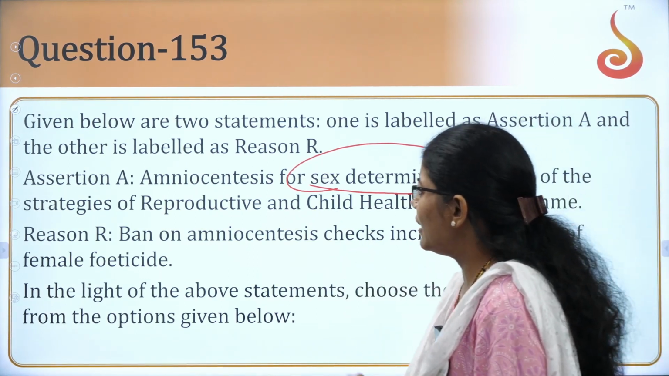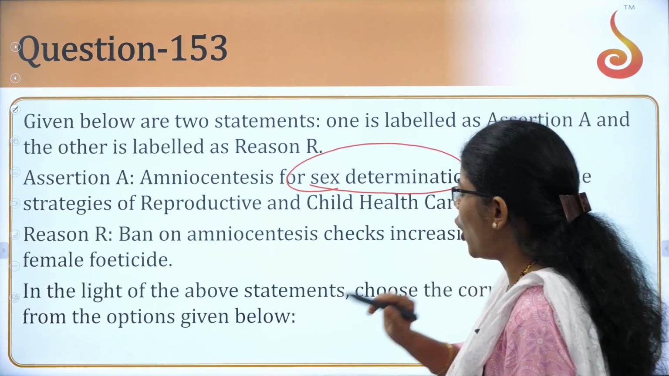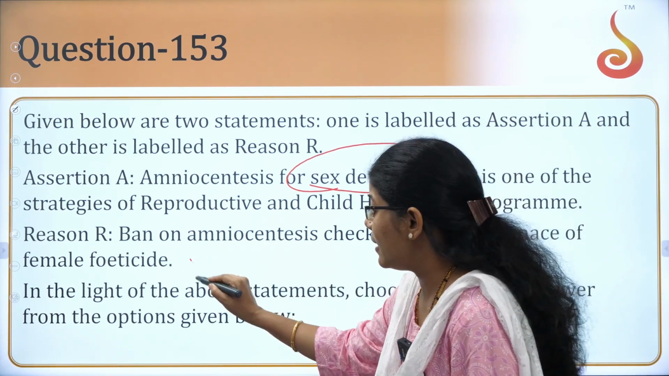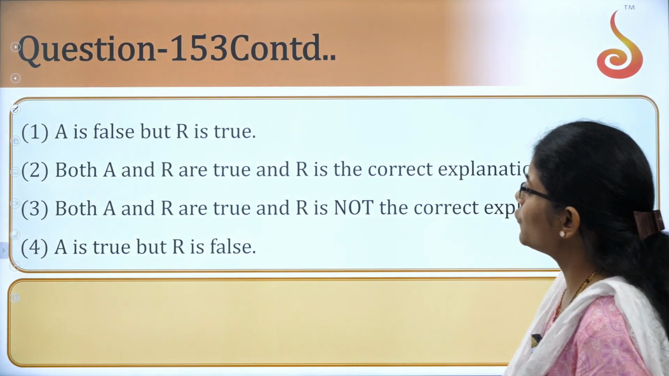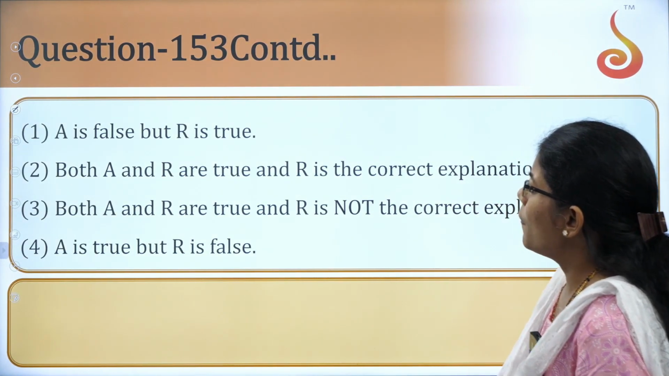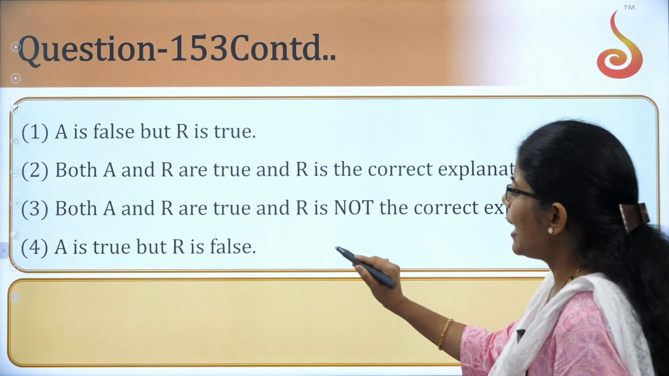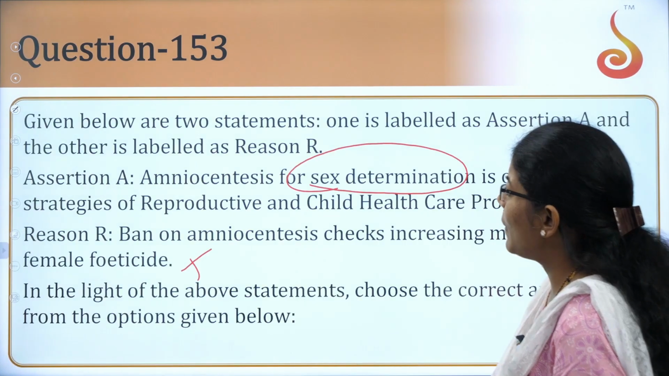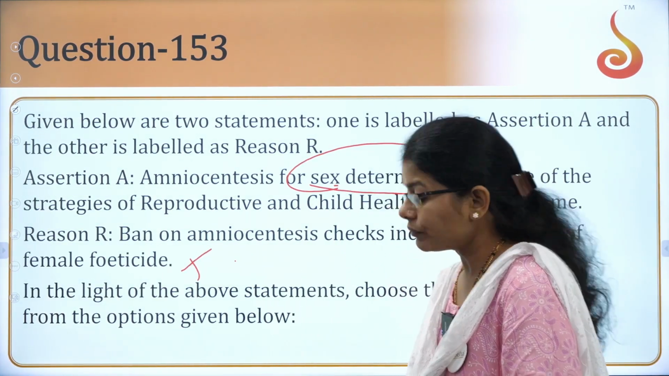Okay. Look at the other statement. Ban on amniocentesis checks increasing menace of female feticide. Yes, this is very true. Let us try to find out the option here. A is false, but R is true. Both A and R are true. A is true, but R is false. So looking at that, you can make out A is false and R is true.